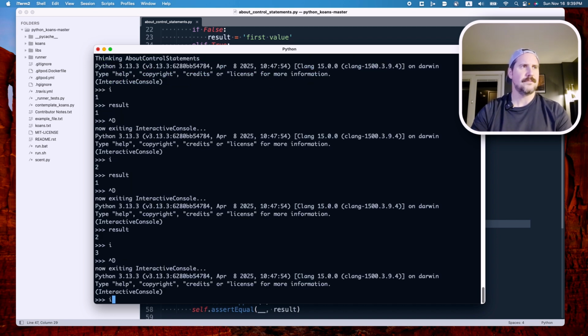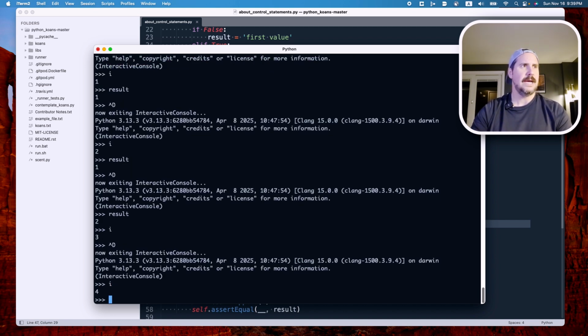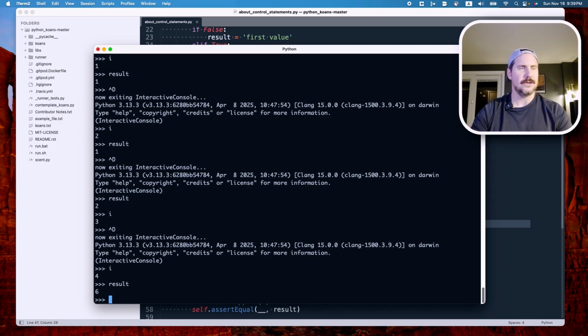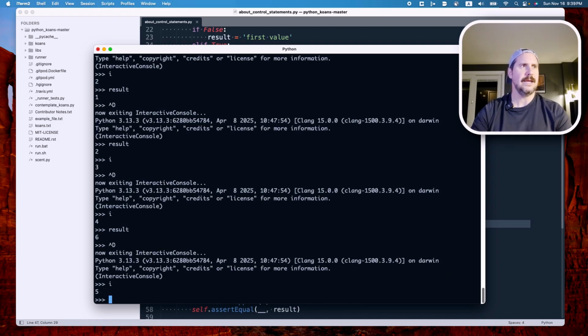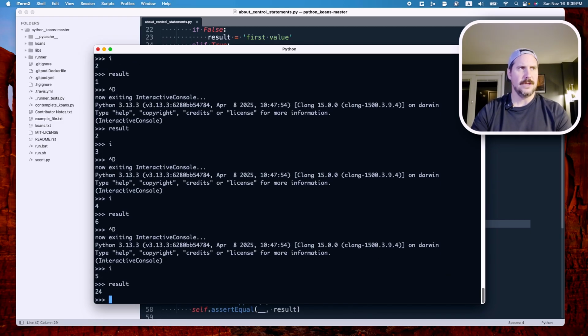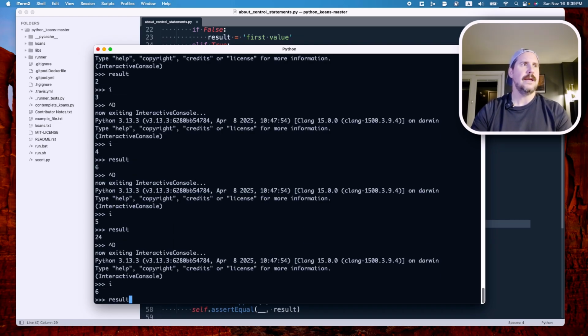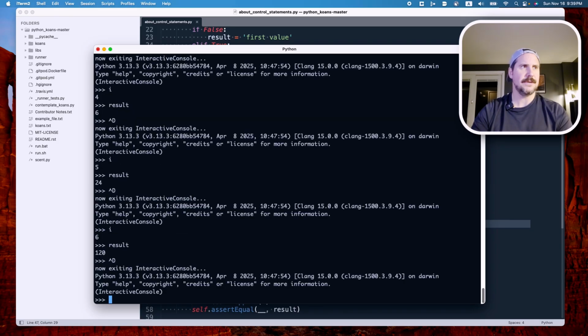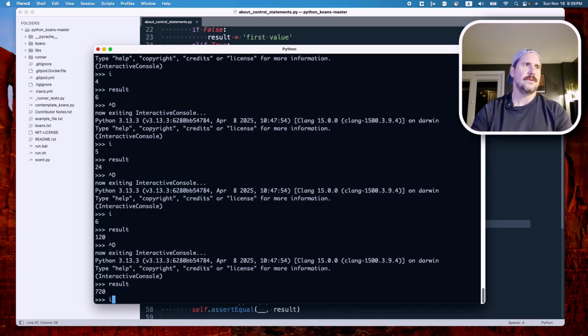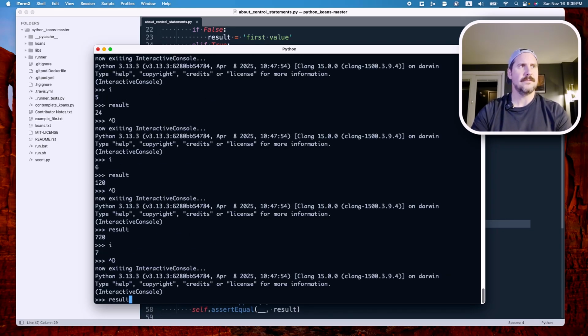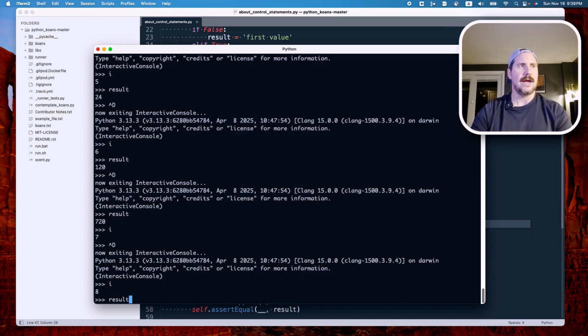Control D. I and result. All right, Control D. I and result. All right, so we're incrementing. I result, so I is now 6. I is now 7. I is now 8.